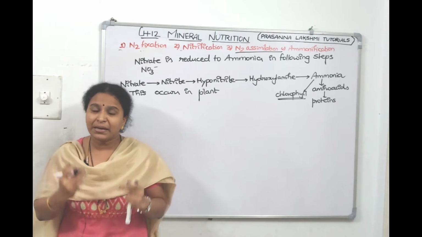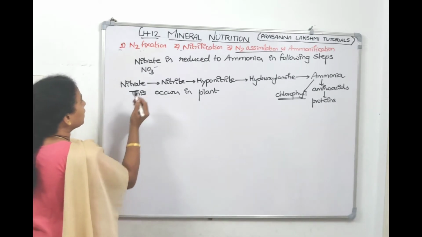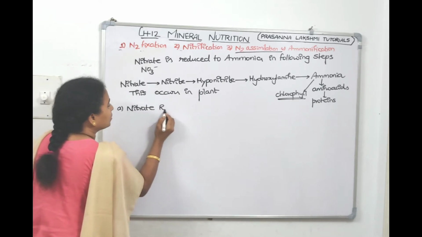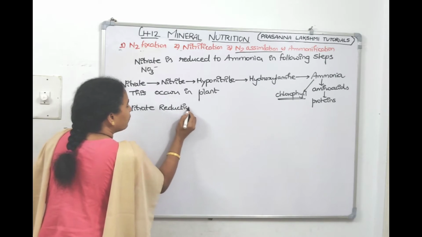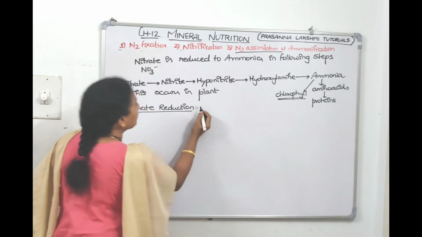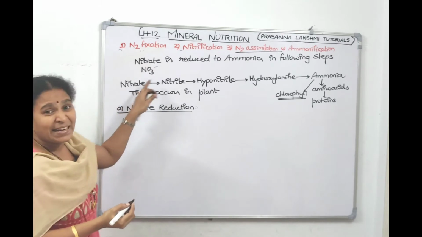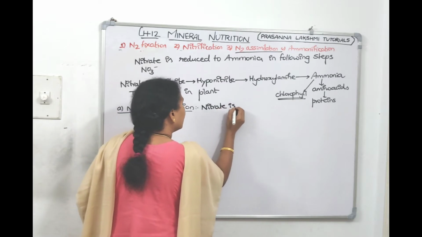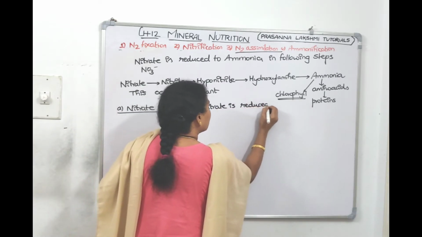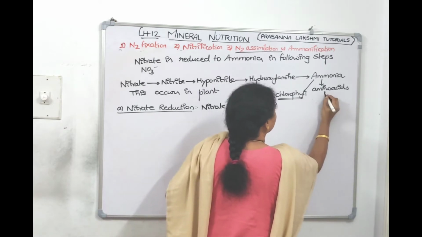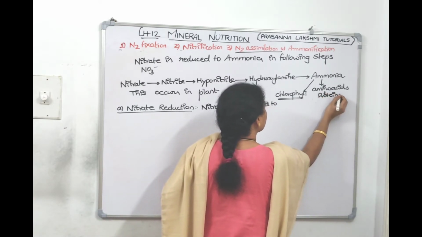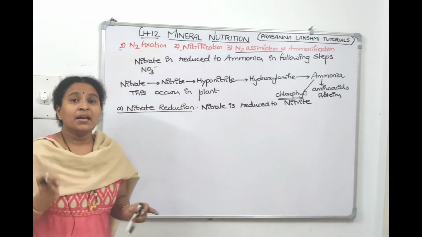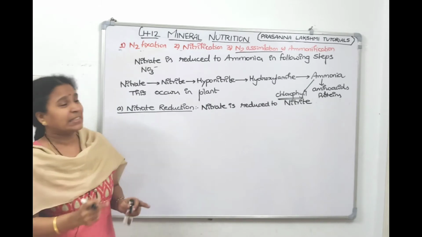We will see it in a bit more detailed manner. First, we'll divide it into two steps. The first step is nitrate reduction. We'll see it in detail. In nitrate reduction, nitrate is reduced to nitrite. So in this step, nitrate is reduced to nitrite in the presence of an enzyme.